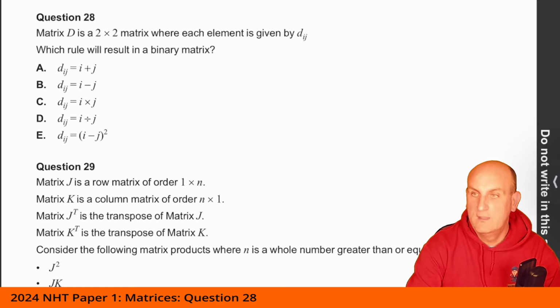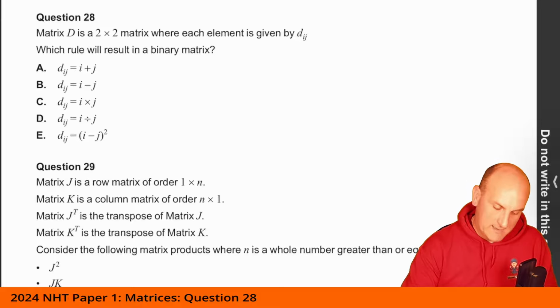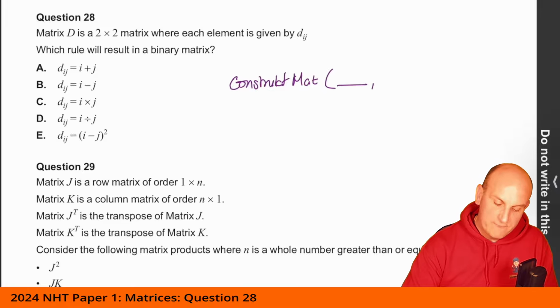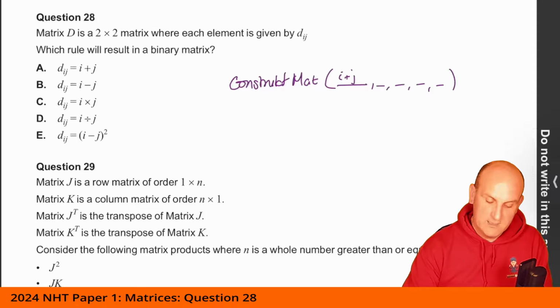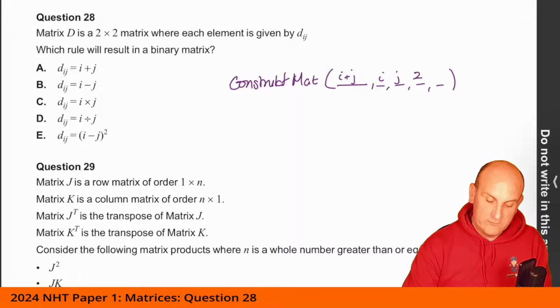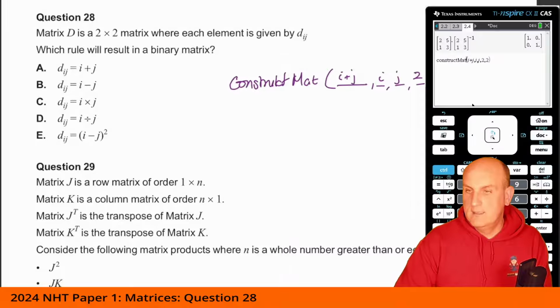So the format of this is construct matrix, then the formula, comma, the letters you're using for the formula, and the order of the matrix, or how big you want the matrix. So here I would do i plus j as my formula. I've got to tell the calculator the rows are i and the columns are j, otherwise it doesn't know, and that I wanted a 2 by 2 matrix as a result. If I hit enter, what I've got here is 2, 3, 3, 4.